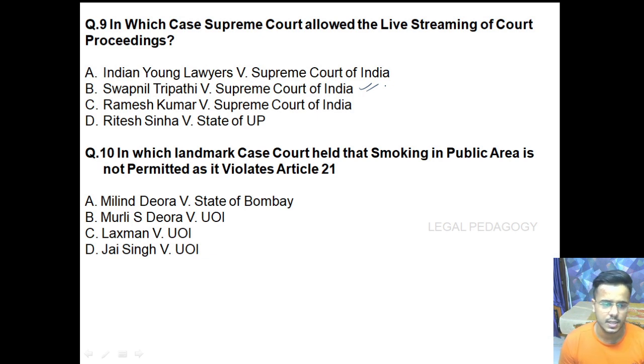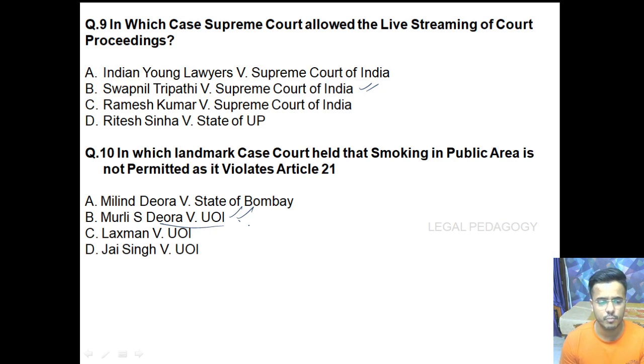The next question is: in which landmark case the court held that smoking in a public place or area is not permitted as it violates Article 21. So it was a case of Milind S Deora versus Union of India in which a complete ban was imposed that no smoking would be permitted in public areas, in public places like restaurants, hotels, cinema halls and all the other public places like education institutions.